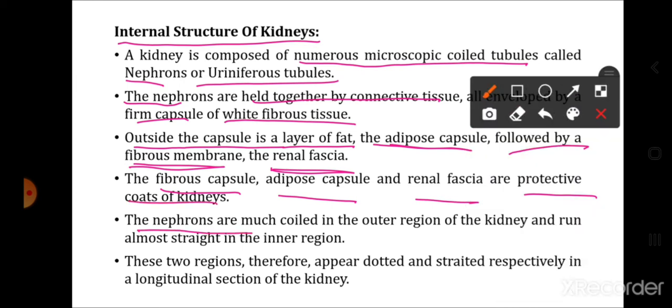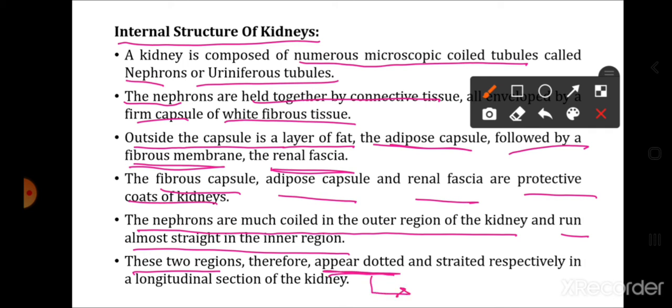The nephrons are much coiled in the outer region of the kidney and run almost straight in the inner region. So nephrons का जो arrangement है in the outer portion of the kidneys, they are basically in the coiled manner, whereas in the inner region of the kidney they are arranged in the straight manner. And due to such arrangement, these two regions appear dotted and straighted, that is, the outer region appears dotted, and the inner region appears to be straighted.